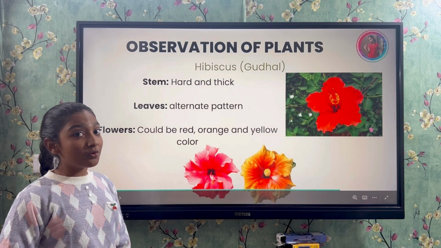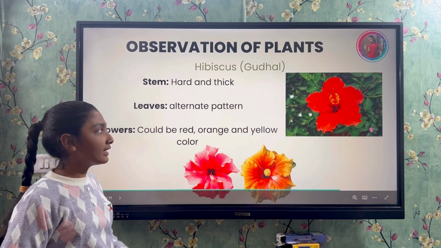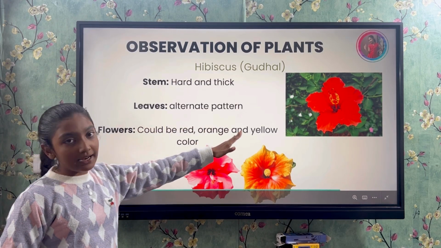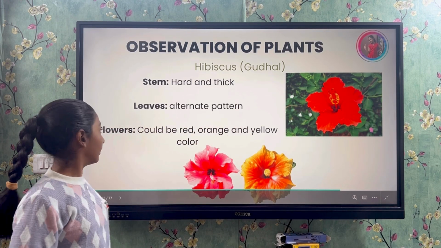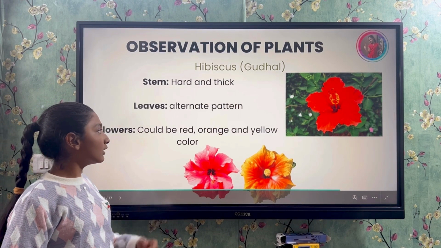Hibiscus. Now we are going to discuss the hibiscus plant. Stem type is hard and thick. As we can see, it's a woody texture, and the leaves have an alternate pattern as we can see in the diagram. Flowers. The flower's color could be red, orange, yellow and so on.